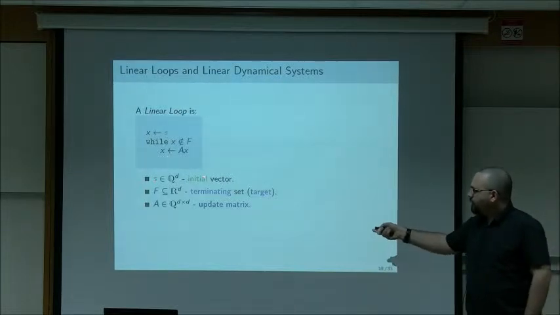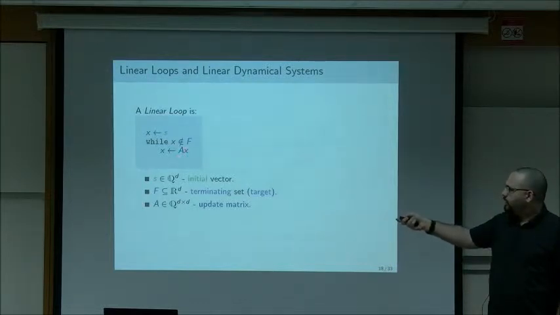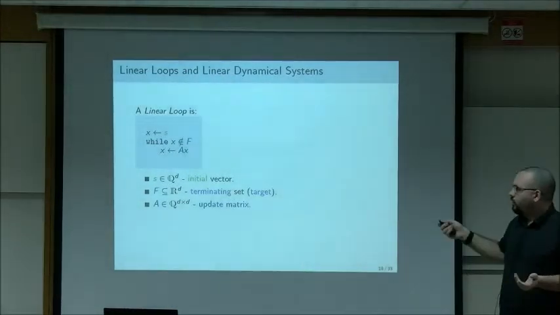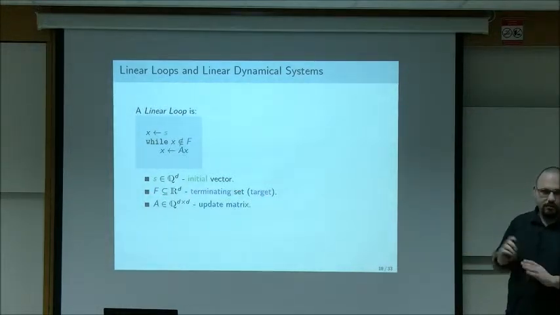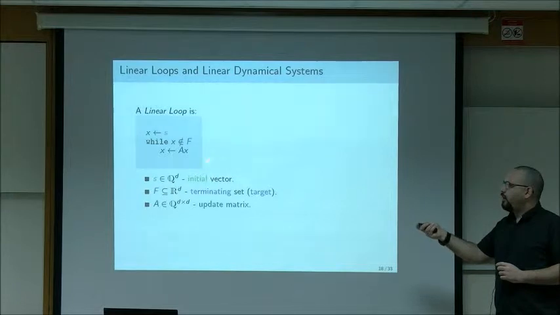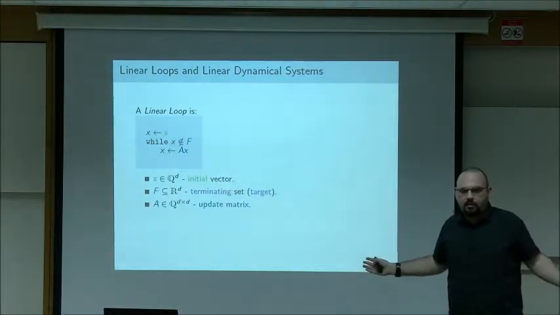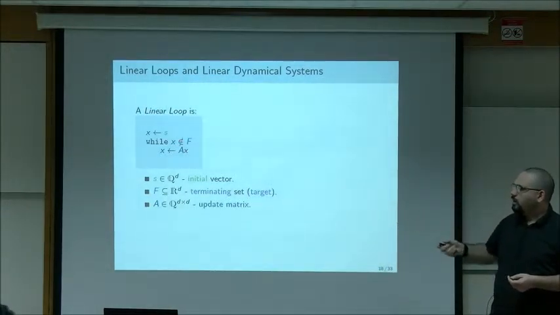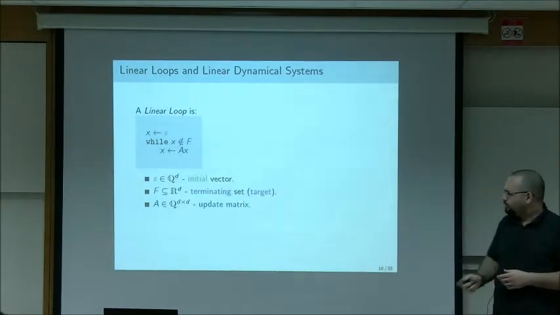We have some initial vector s, and we assign this to a variable x. And then we have a loop, which updates x over and over by applying some update matrix A. So we just apply A over and over to the vector s and see where we get. And if we reach a terminating set F, then the loop halts. Very simple program. And these arise in practice when we do verification on code that has some linear behavior. We often abstract the entire code to the linear behavior and reason about that in the hope that a counterexample or a bug here will induce a bug in the original system, because general code is too difficult.